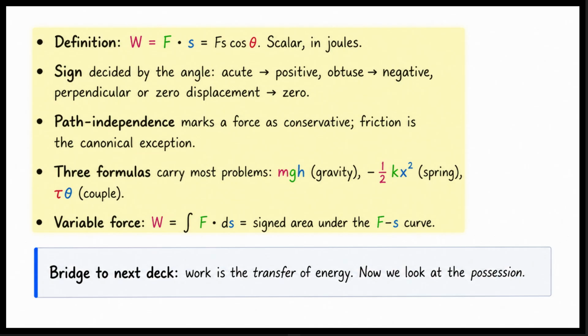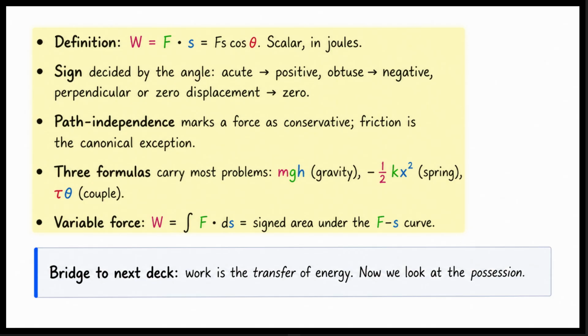Let us review the key takeaways for work. The definition of work is F dot S, or F times S times cosine theta. It is a scalar measured in joules. The sign of work is decided by the angle. Acute angles give positive work. Obtuse angles give negative work. Perpendicular forces give zero work.